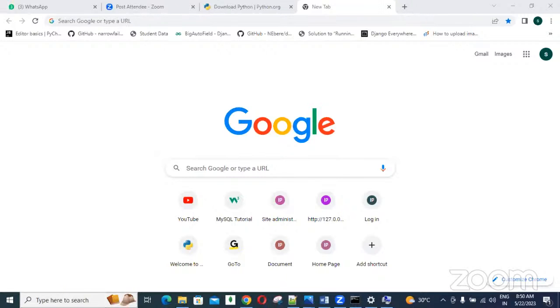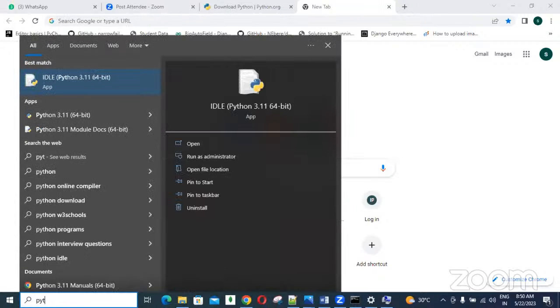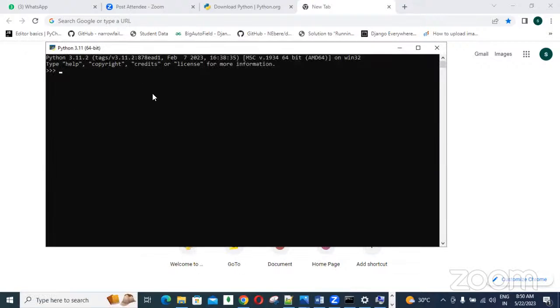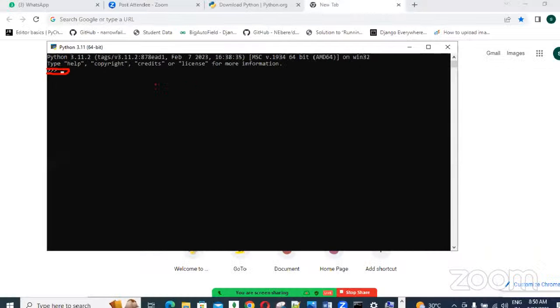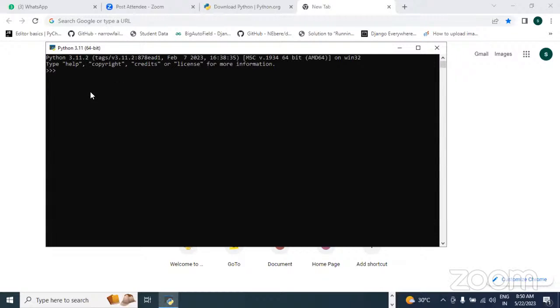Simply you can see here Python. If you click on this, the black screen opens directly. Previously I opened the command prompt and entered Python, and that time it came like this. Now it opens directly. This is called interactive mode, the Python interactive shell. So here we can write Python code directly.